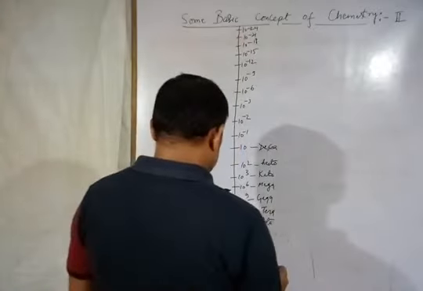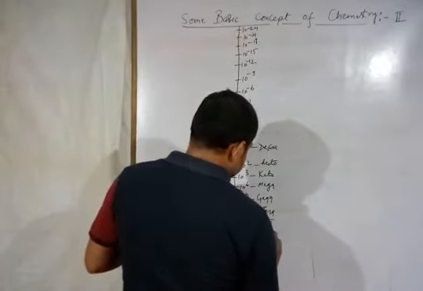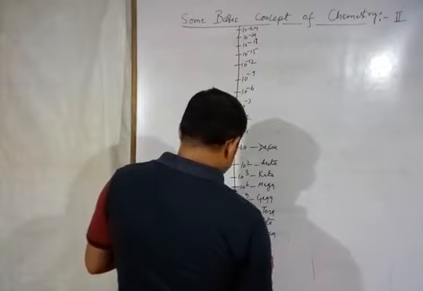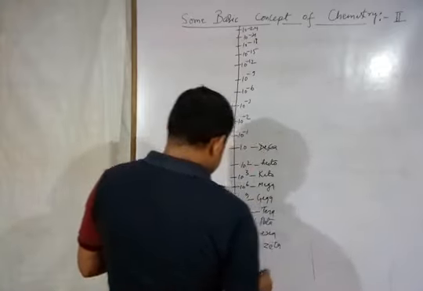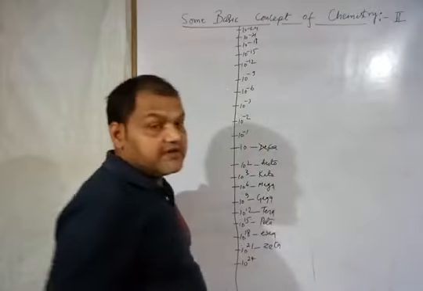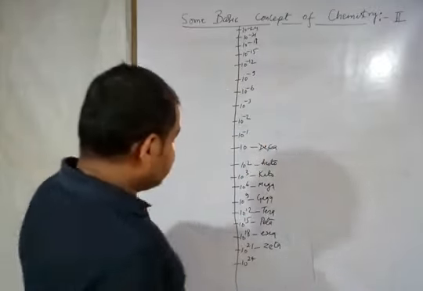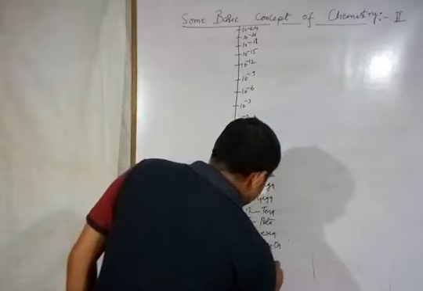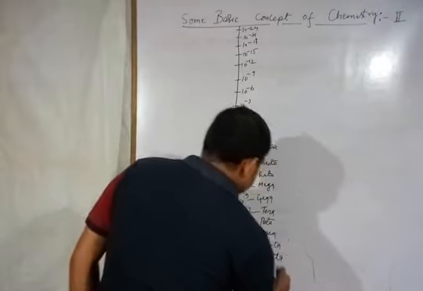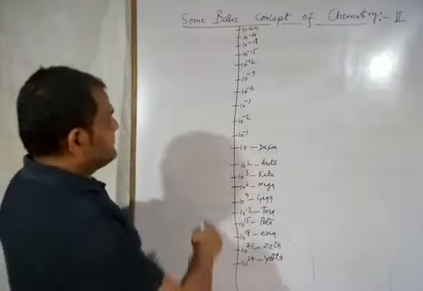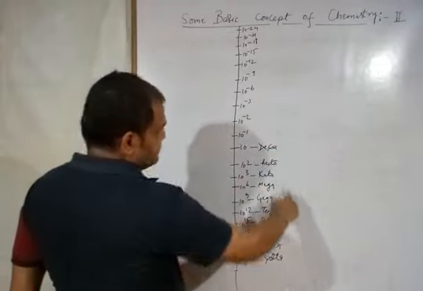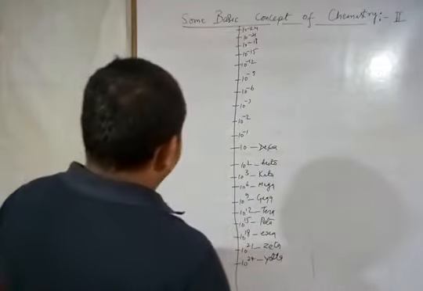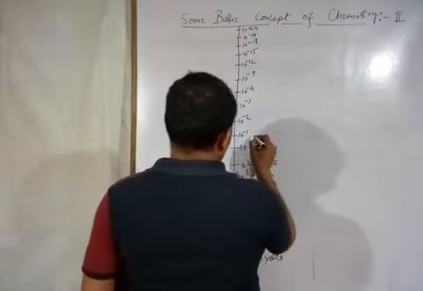10 to the power 18 is known as exa, E-X-A. 10 to the power 21 is known as zetta, Z-E-T-T-A, and 10 to the power 24 is known as yotta, Y-O-T-T-A. Alright, so these are the values of positive exponents, and these are the names given. For negative values, 10 to the power minus 1 is known as deci,